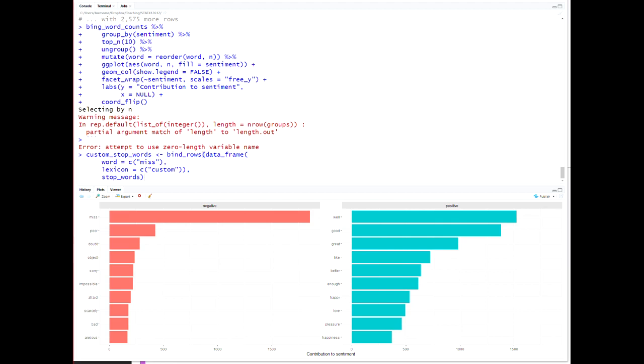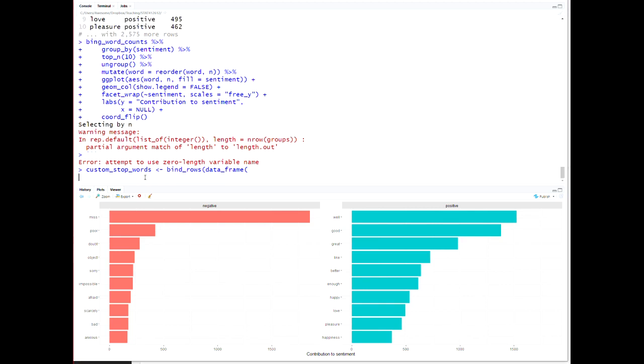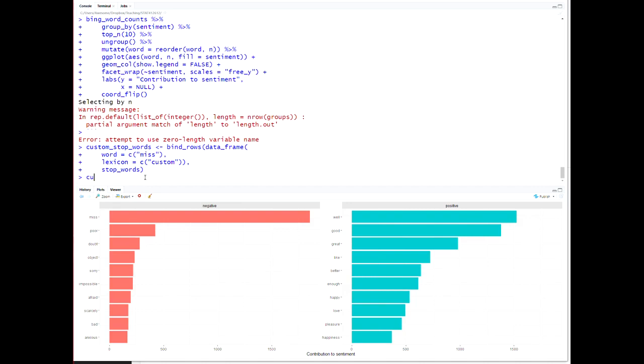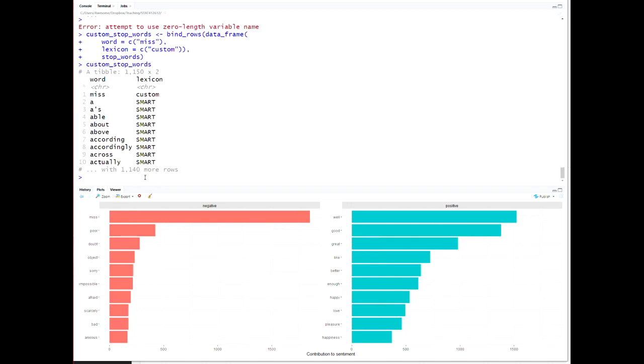My first approach is going to be to create a custom stop words list where I'm taking a data frame where word is going to be miss and lexicon is going to be the name custom. And I'm going to bind that together with stop words to create custom stop words. And if I look now at custom stop words, I can see the word miss is one of the stop words.